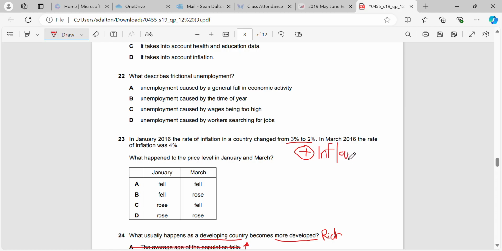But if we have inflation, if the figure is a plus, then that means that in each one of these months, it has become more expensive to buy goods and services, which means that in January and March, they would both have risen. So in March, for example, here, it's 4% more expensive to buy goods and services than it was in January when it was 2%. But January means it's still 2% higher than it was in the previous month. So they're both going up, they're both making goods and services more expensive.